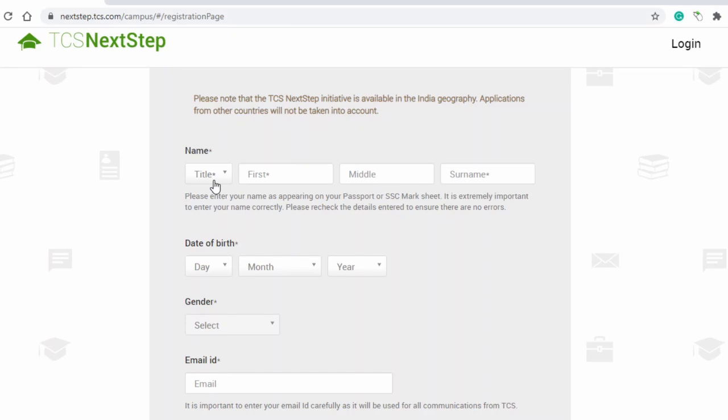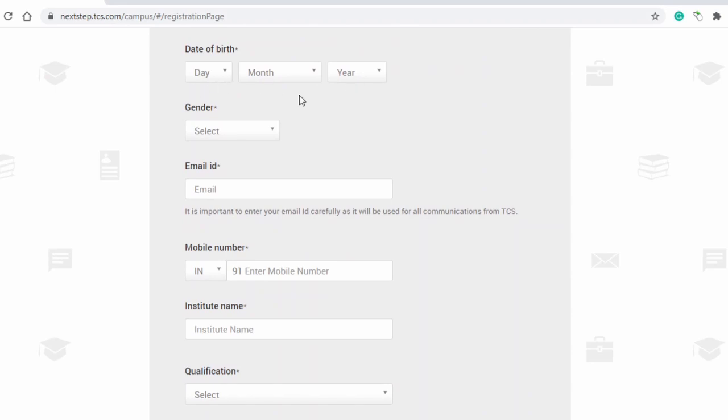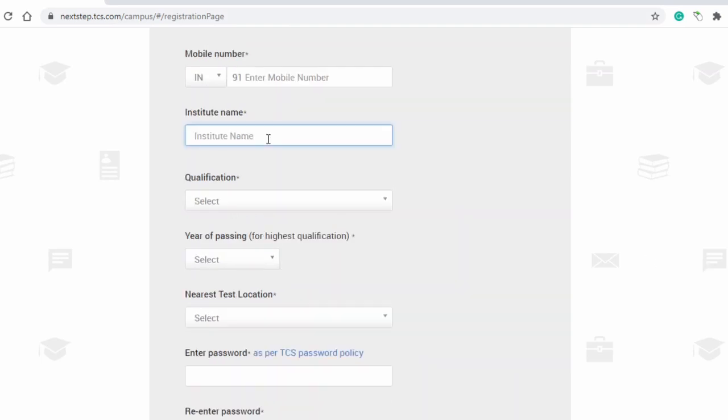So first of all, you need to select a title here. Then you need to enter your first name and last name. Then after that you need to select your date of birth. Then you need to select your gender and email ID, as well as enter your mobile number here. Now in the institute name, you need to enter some letters of your institute name, then it will suggest automatically, and if your college name is not present in the list, you can select the others option.